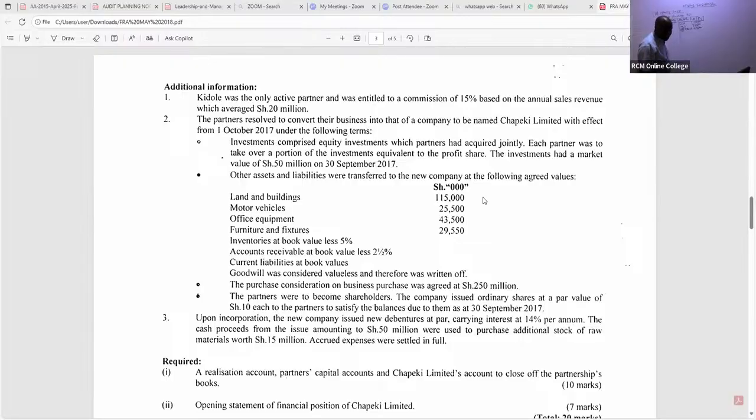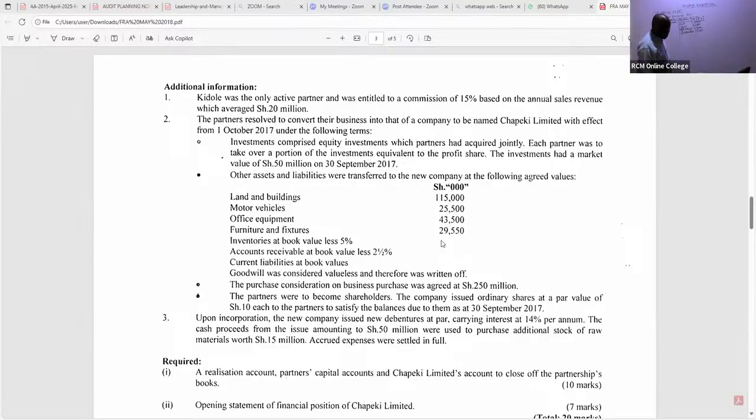Ladies and gentlemen, we have here furniture and fixtures. Remember, we are looking at these agreed values, fair value. So that is 29,550.